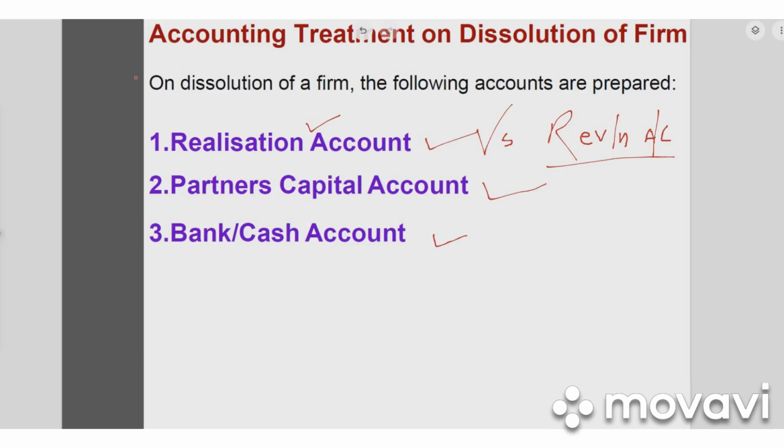We also studied the important accounts prepared at the time of dissolution. And now we will see how realization account is prepared. So that we will see in another class.